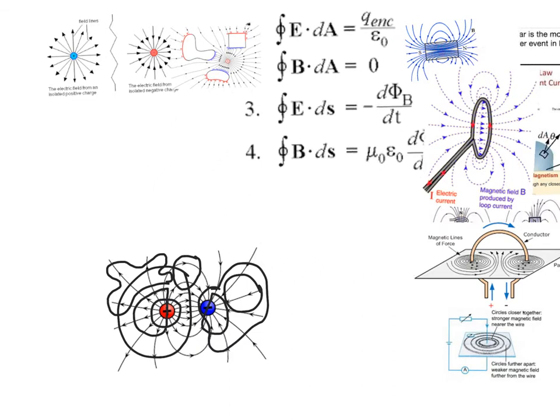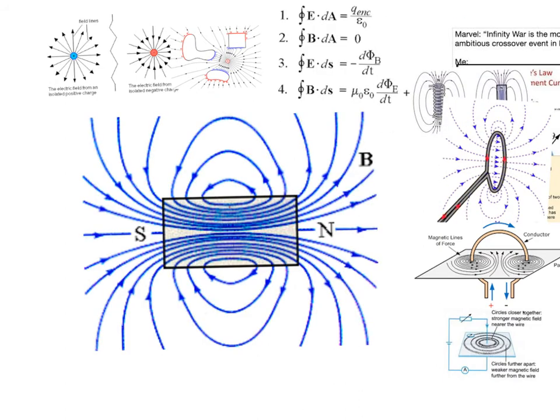Now, if we go to magnetic field, since the field lines have no beginning and no end, that means that no matter what kind of a closed surface you draw, let's enclose space, we see 3 lines entering, 3 lines leaving.